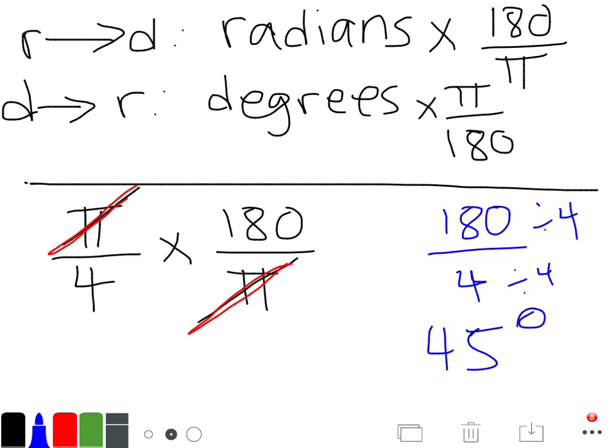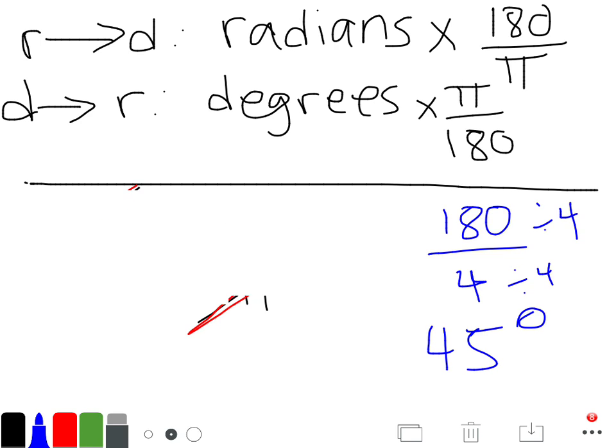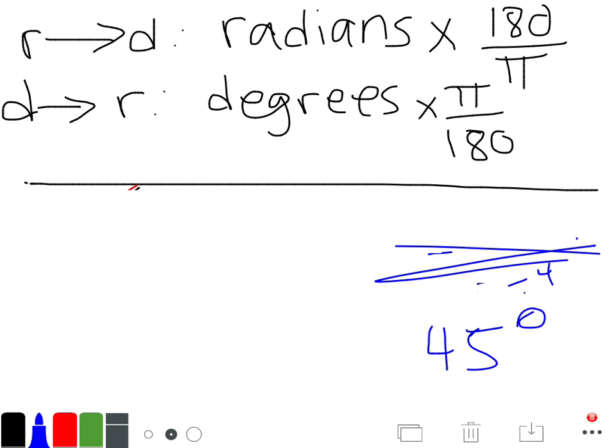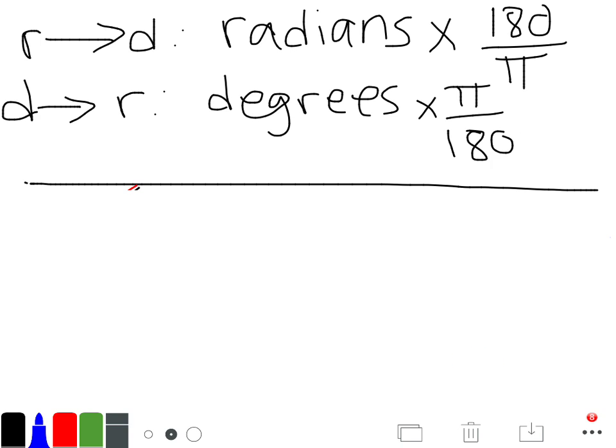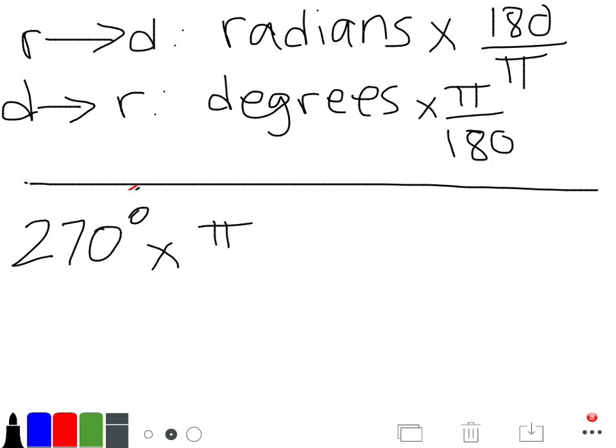Now I'm going to do a second example. This time I'm going to be converting degrees to radians. Okay, so let's say we want to know what's 270 degrees, and we want to convert it to radians. So we multiply this by pi over 180. Multiply this by pi over 180.